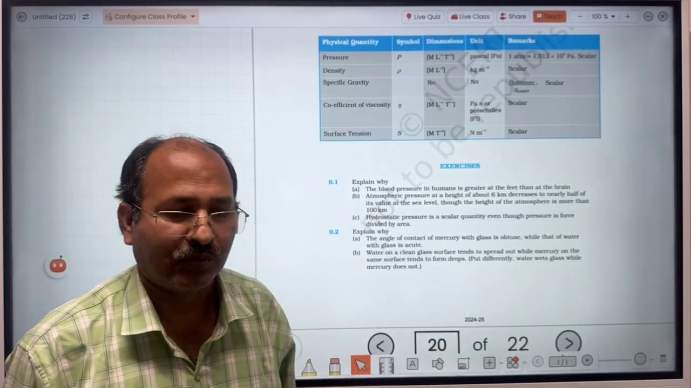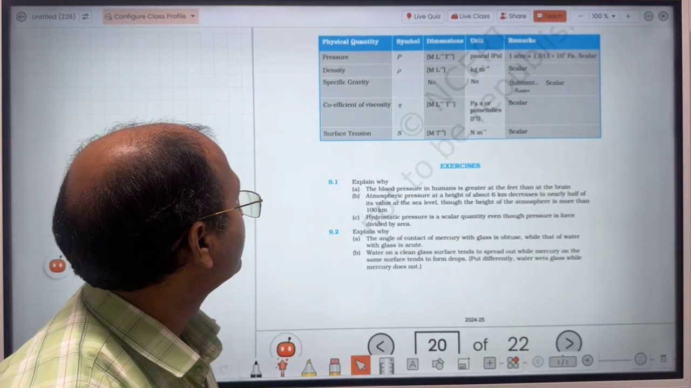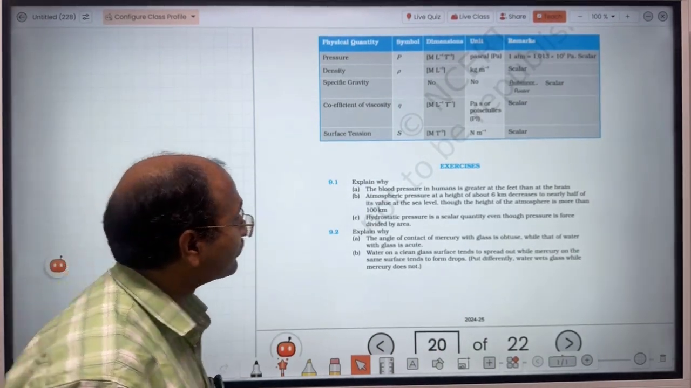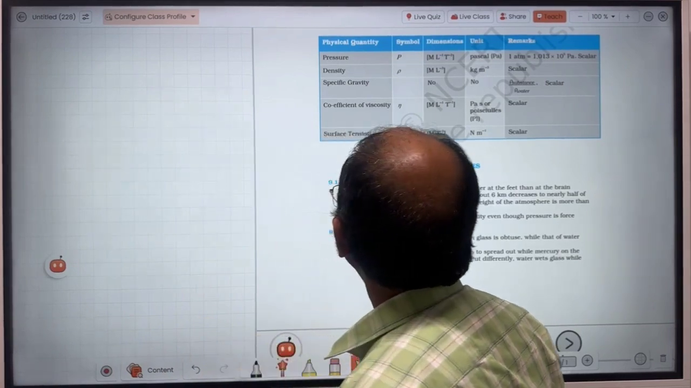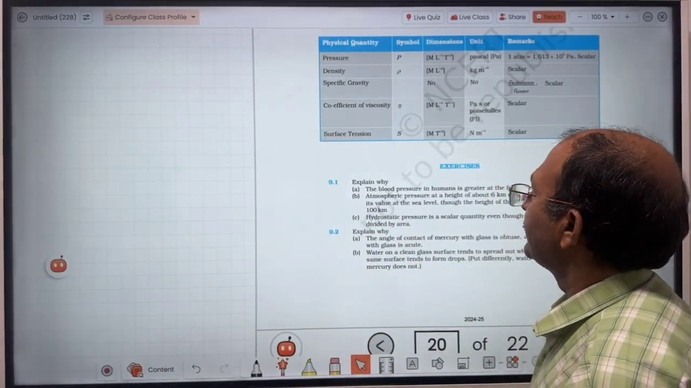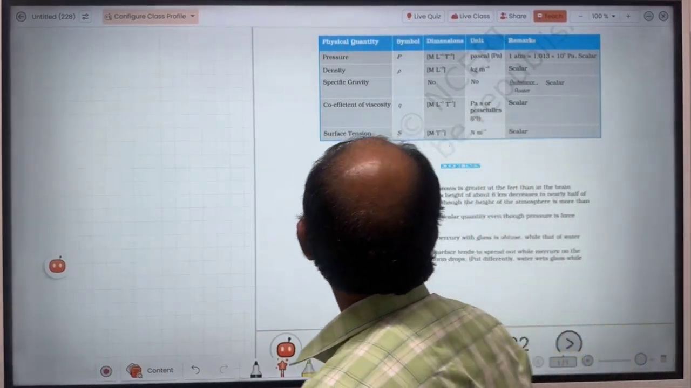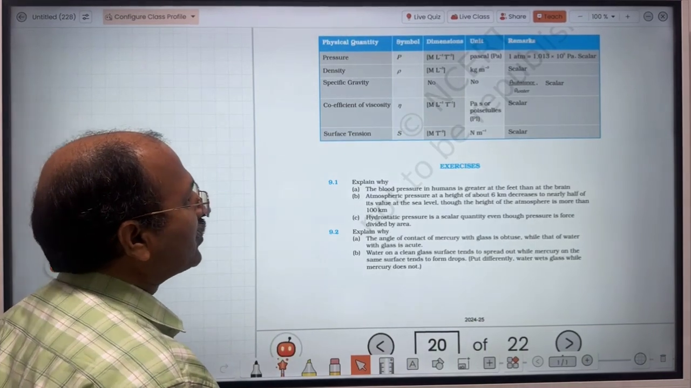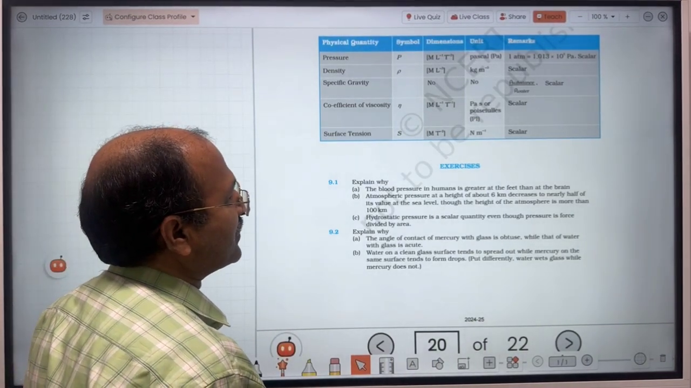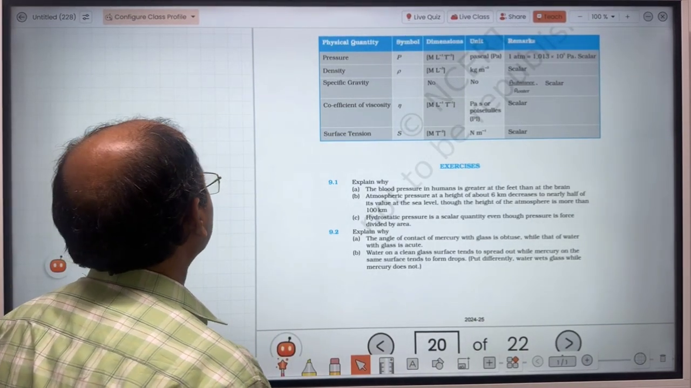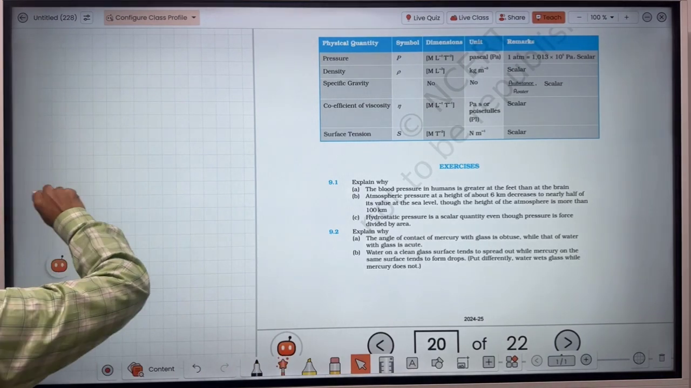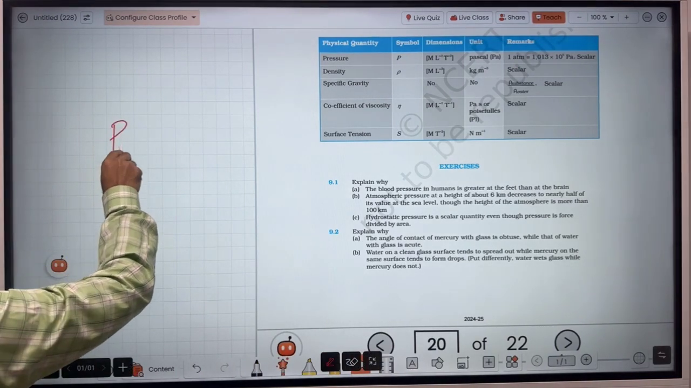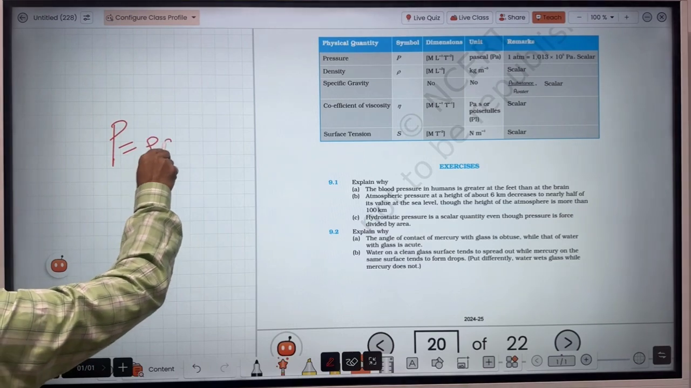Today we are going to do numericals on chapter number 9. So let's see the questions. Question number 9.1 says, explain why the blood pressure in humans is greater at the feet than at the brain. So it is simple. Pressure depends on rho g h.